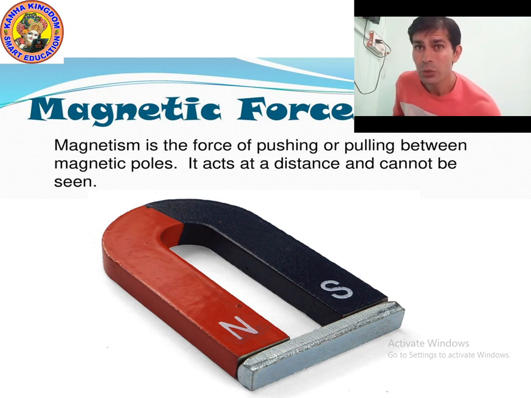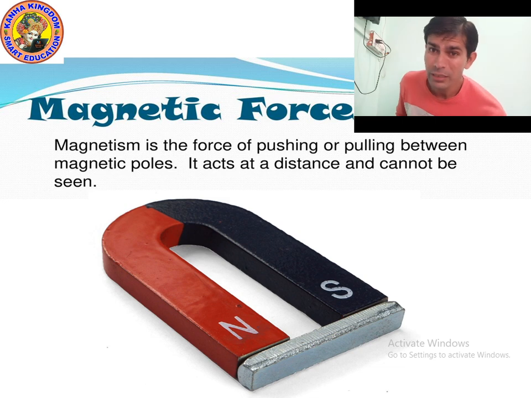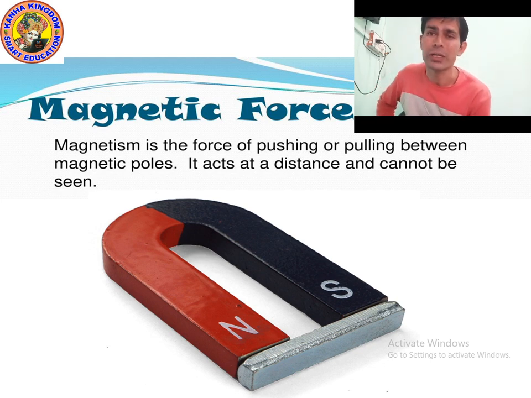So we can say that the part of the magnet which is in the north direction is the north pole, and the part which is in the south direction is the south pole. So a magnet has two poles, north pole and south pole.